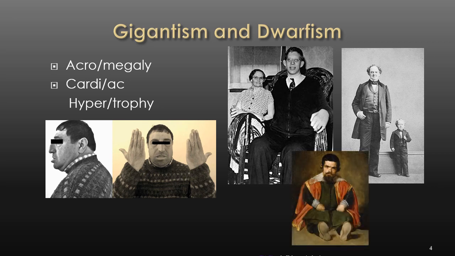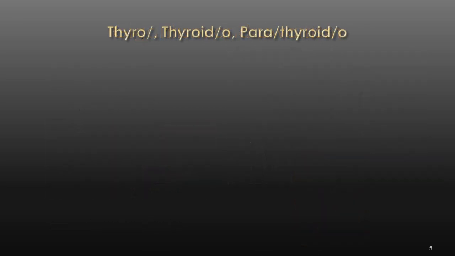Next is the most common form of dwarfism, as you can see in this image. That is what we call achondroplasia. If we break down that term, it actually means lack of development of the cartilage. And now we go to the thyroid gland and the parathyroid glands, which are found in the neck. Let's try a different suffix or combination of word parts. Thyrotoxicosis, that would be an abnormal condition of toxicity of the thyroid.